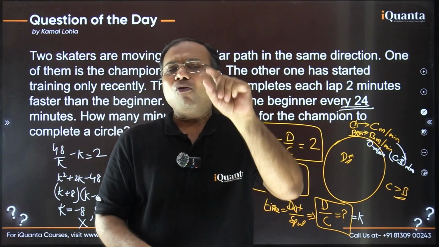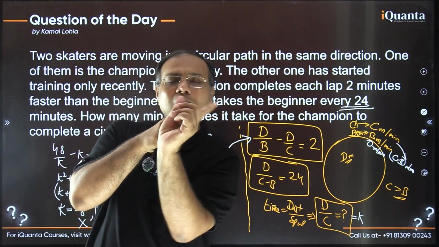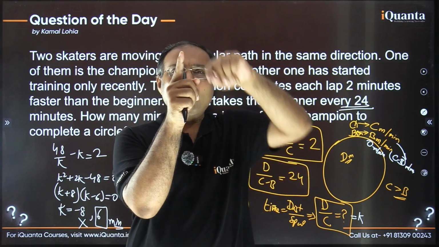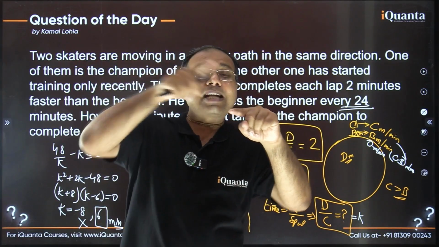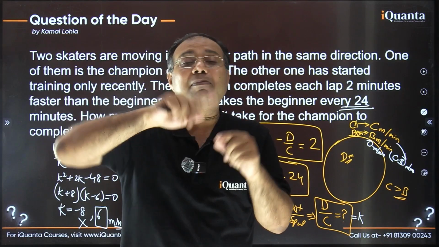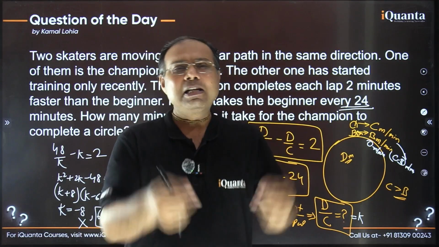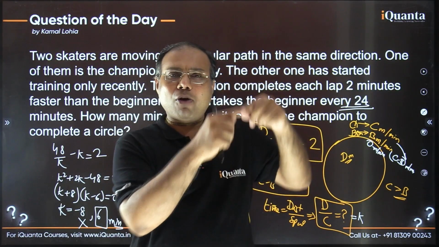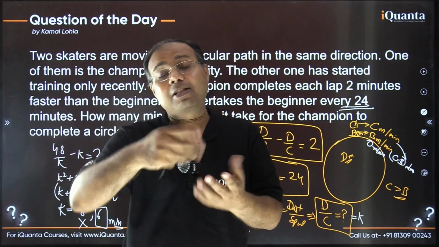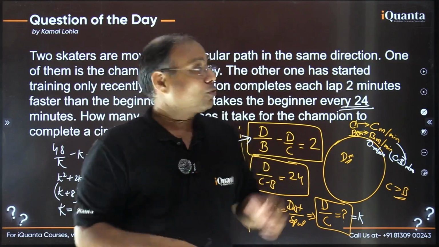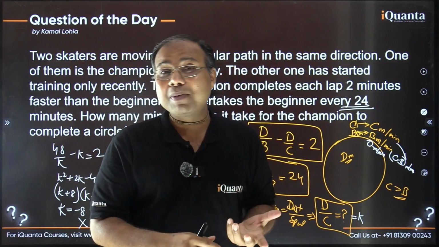The moment the faster runner overtakes the slower one, it means the slower one has traveled, let's say, some X amount of distance, and the faster one has traveled this entire round and that X distance also. So effectively the difference becomes one round. The faster runner has traveled one extra round every time it happens. Because after the first meeting, if they continue, again the faster runner would travel one more extra round in comparison to the slower runner. Fine, that is going to happen. So that is the situation here also. And how much time is it going to take? 24 minutes. Every 24 minutes it is happening in this situation.